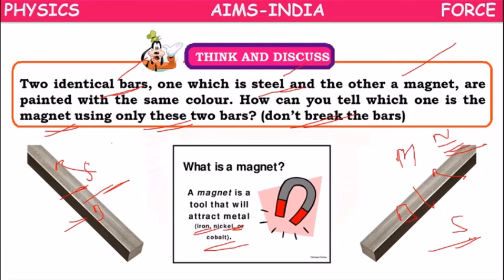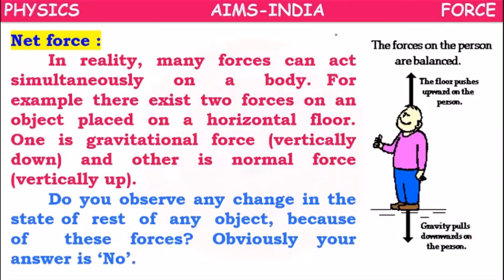Okay, next, net force. Already we got this concept, but in detail we have net force here. In reality, many forces can act simultaneously on a body.